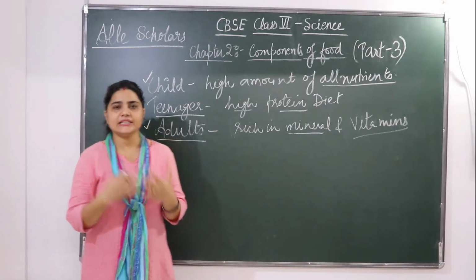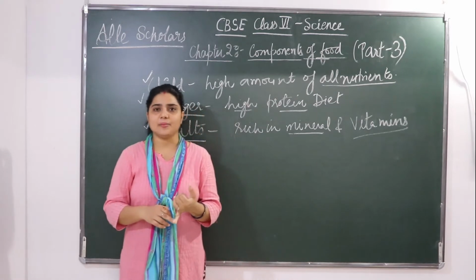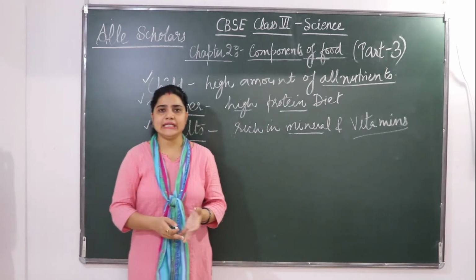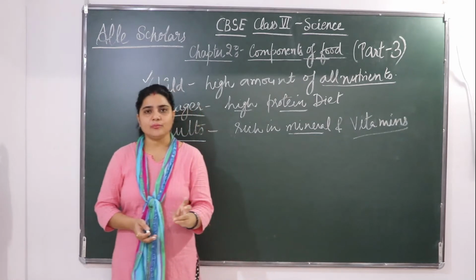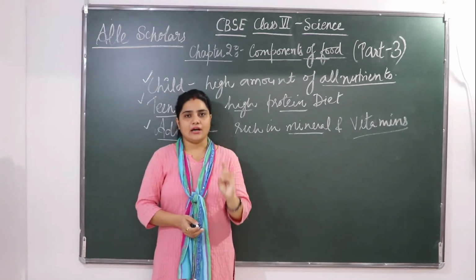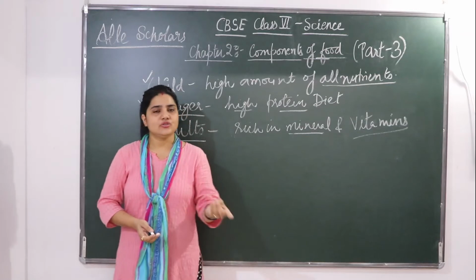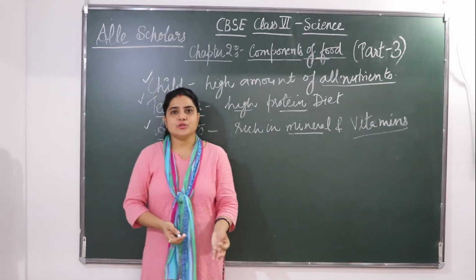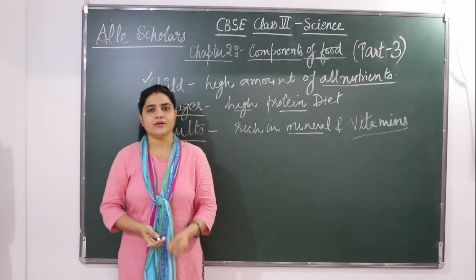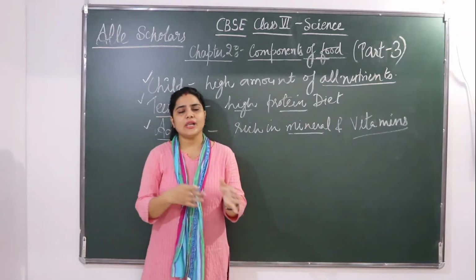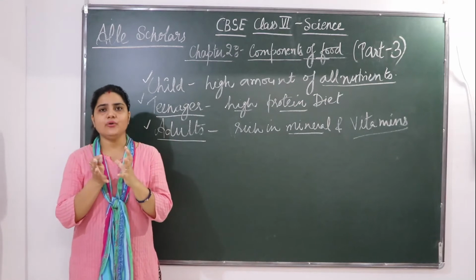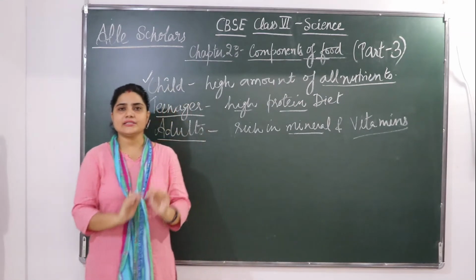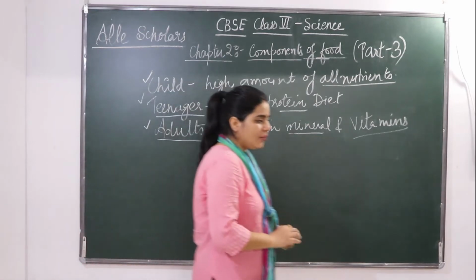The proper diet that we are taking, if we are eating chapatis, we are getting carbohydrates. If we are drinking milk daily, we are getting protein from that. Okay? And our food is cooked in oil, so we are getting fat from there. If we are eating fruits, we are getting vitamins from there. So like this, if we are eating regular food only, we can get all the nutrients that are required by our body.